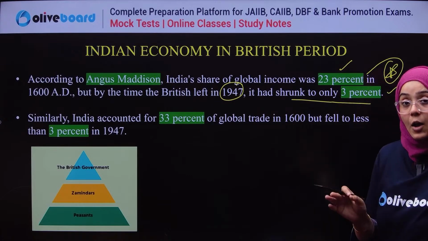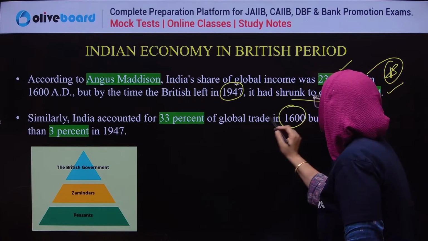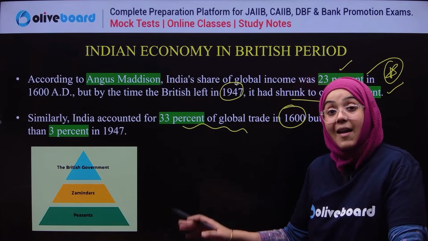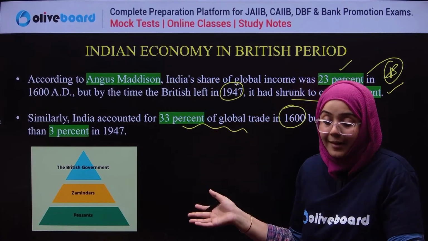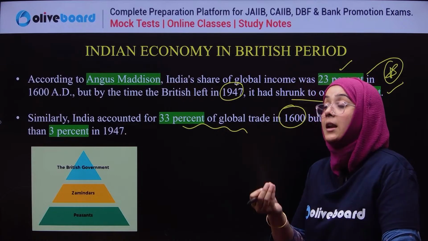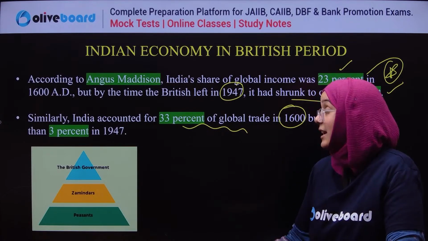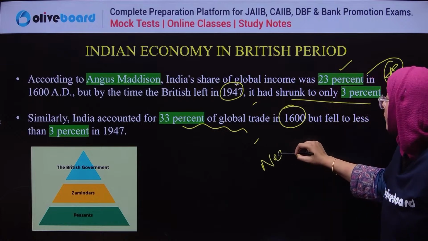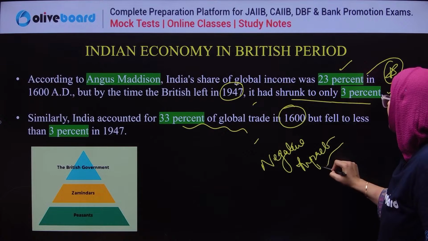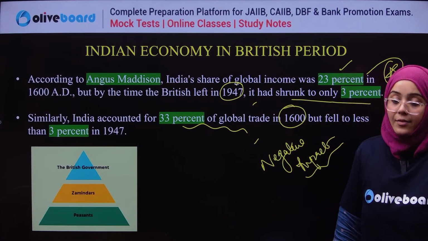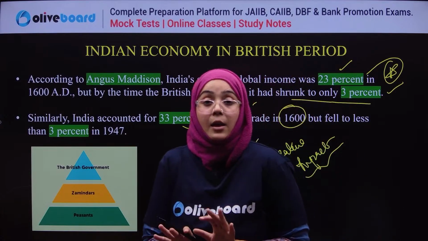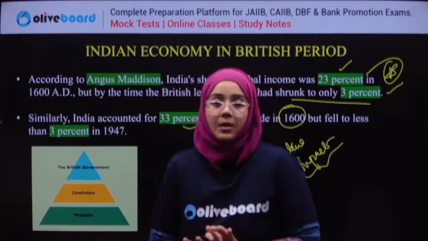India accounted for 33% of the global trade in 1600 AD. See, in 1600 AD India's global trade contribution was approximately 33%, but again it shrank to only 3% when the British left India. So these were the negative impacts of the British policies imposed in India. And that's why it was said that during the British rule, the Indian economy was at a very low point. Okay, done?